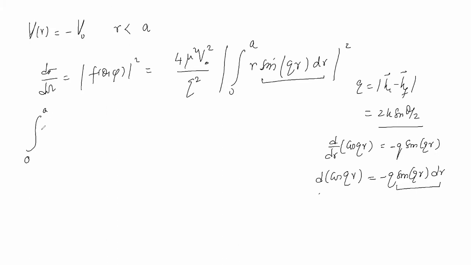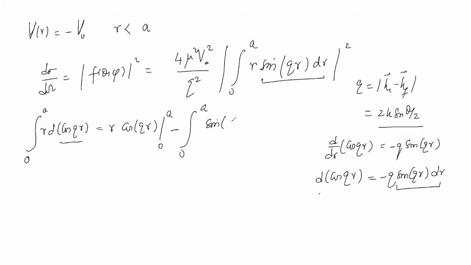Therefore, from 0 to a, r d cos(qr), and this will be r times the integration of cos(qr) from 0 to a, minus the differentiation of r will give you 1, and then again you have to integrate this quantity.